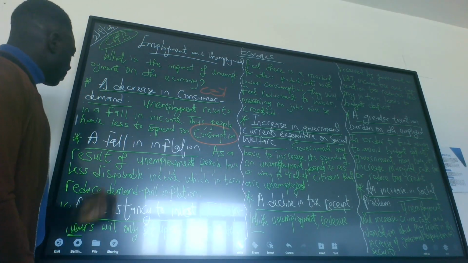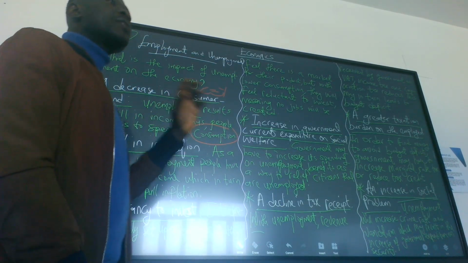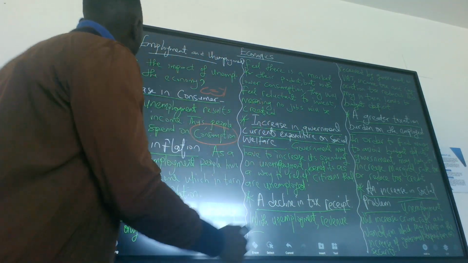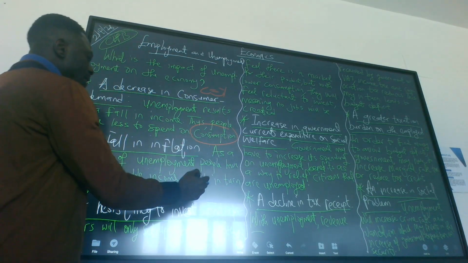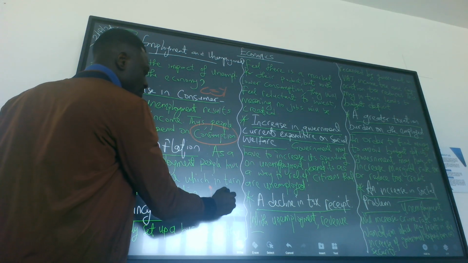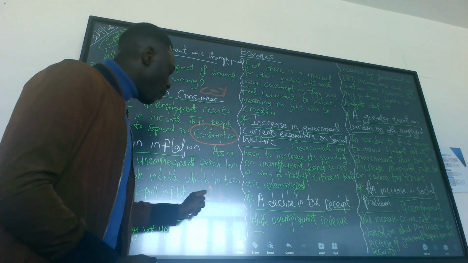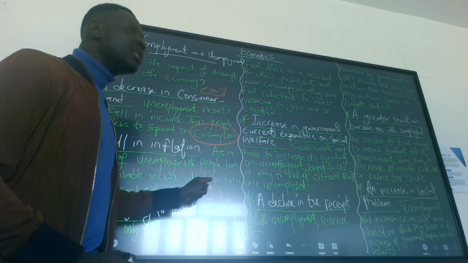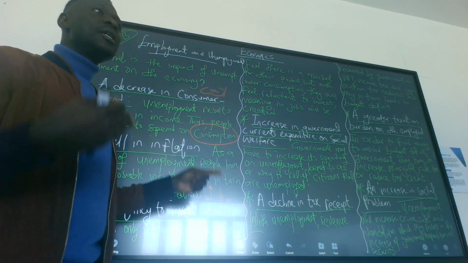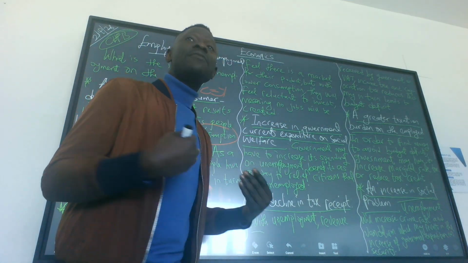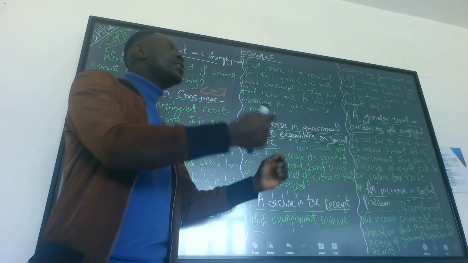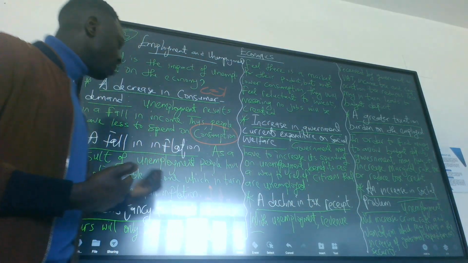The second one is a fall in inflation. There is an inverse relationship between inflation and unemployment. If unemployment is increasing, inflation reduces. Why do we have an inverse relationship between them? Unemployment means we don't have jobs and we don't have income. Because we don't have income, demand for goods and services reduces. So if there's increasing unemployment, the prices of goods and services are expected to fall because it will reduce demand-pull inflation.